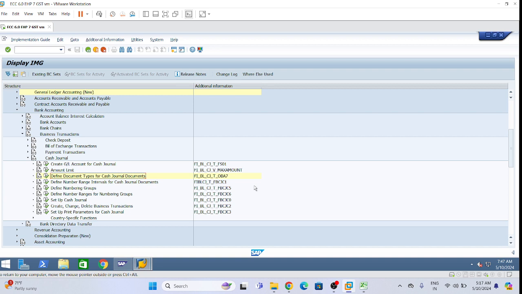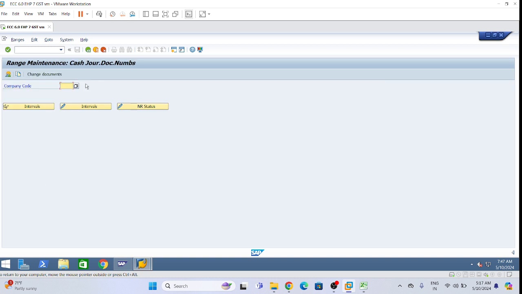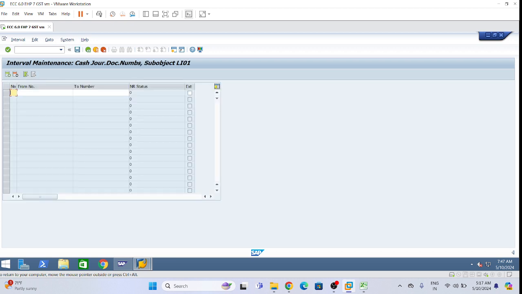Okay, so cash general documents. Here give company code. I'm giving LI01 and click on change intervals. Give company code, click on change intervals. 01, 000 at last, 9 times 01, and 2 number 10 times 0, and save it.